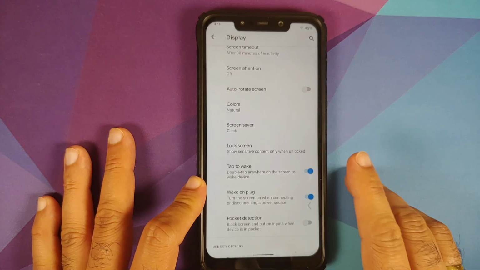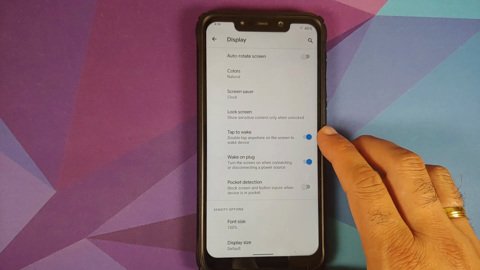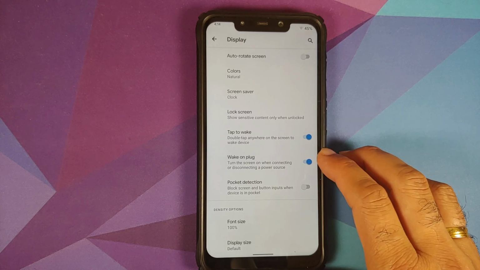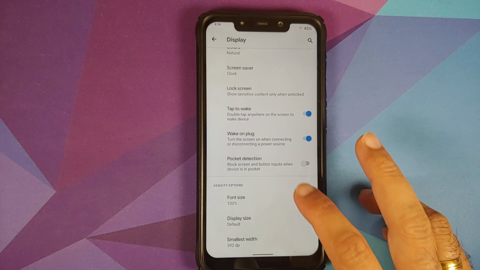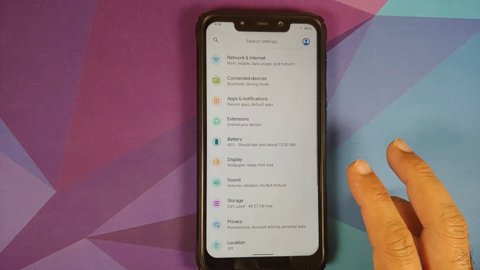Then wake screen for new notifications, and then you also have double tap to wake, wake on plug, and pocket mode, along with the option to change the font size, the display size, and the DPI.